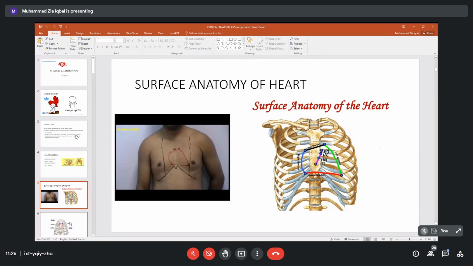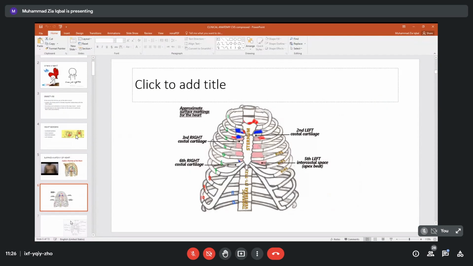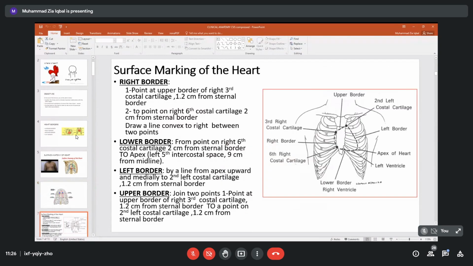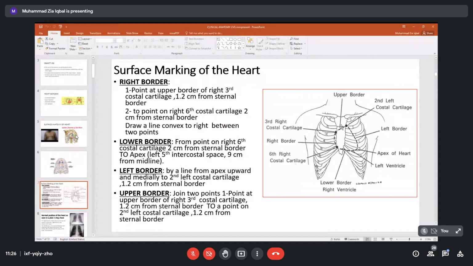So all this is summarized over here also. We have marked the sternal angle. This is the space, left second costal cartilage, then third costal cartilage, sixth costal cartilage, apex beat, fifth intercostal space, and left. So all this we have written over here. This is in writing how we take the points for all these borders.